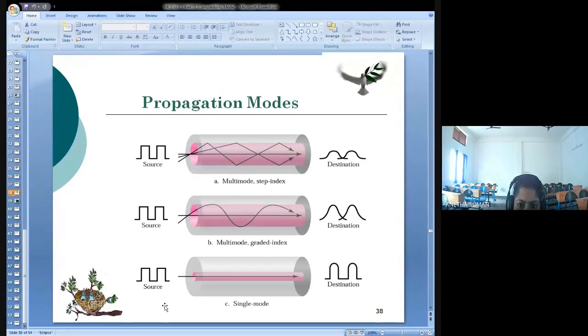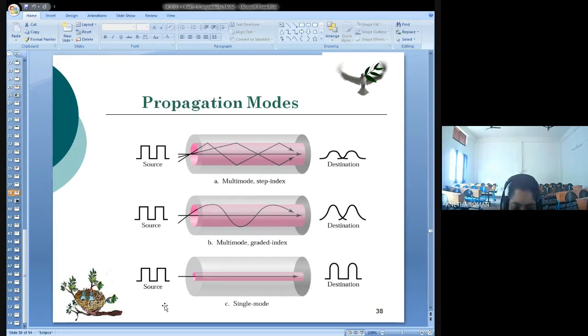Now, step index means you are having a sudden change. When the ray of light touches the interface after moving through the constant density, you have a sudden change, and that results in a distortion. Once it passes through, you get the output with a distortion. So that is multi-mode step index. Step index means a sudden change is occurring there, and that results in distortion of the signal.